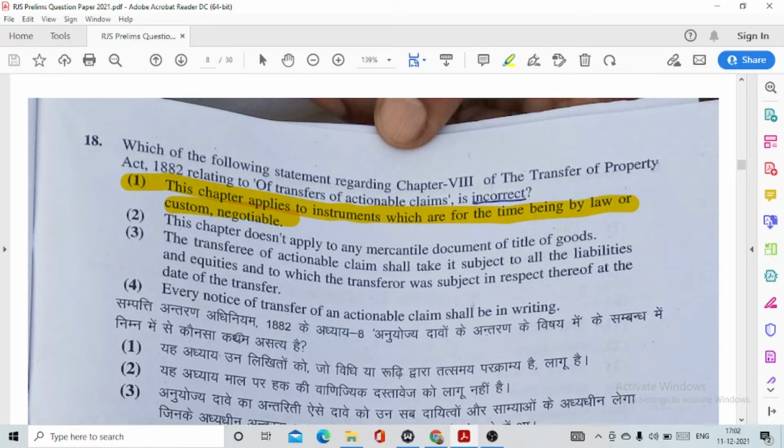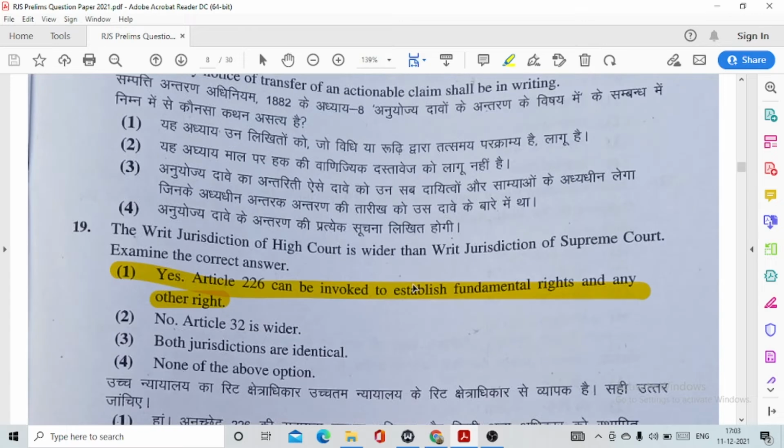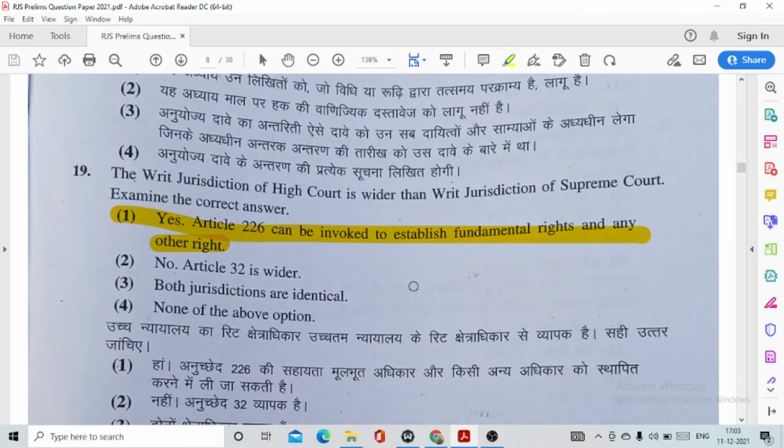This chapter applies to instruments which are for the time being by law or custom negotiable. This is incorrect because this chapter is not applicable to instruments which are for the time being by law or custom negotiable. Question number 19. The writ jurisdiction of the High Court is wider than the writ jurisdiction of the Supreme Court. Examine the correct answer. Option number 1. Yes, Article 226 can be invoked to establish fundamental rights and any other right.